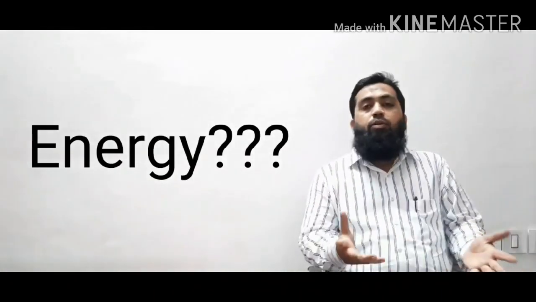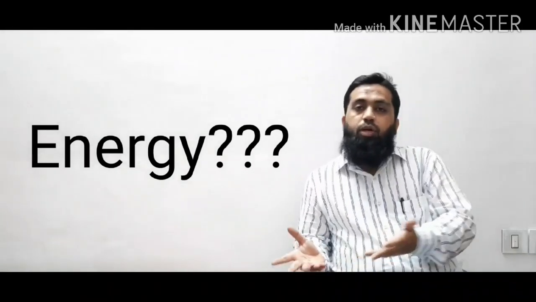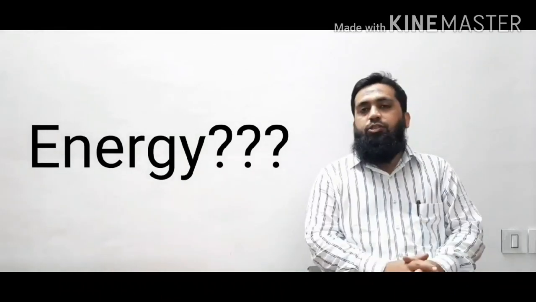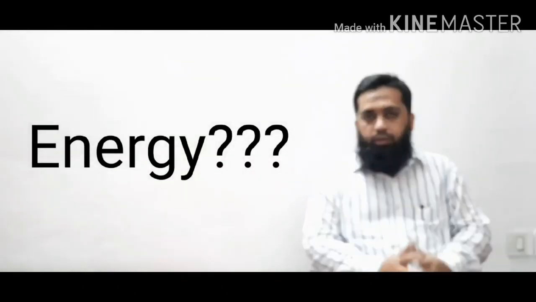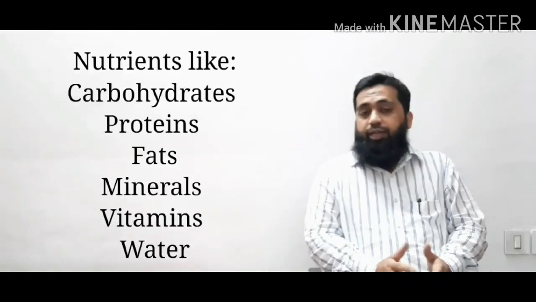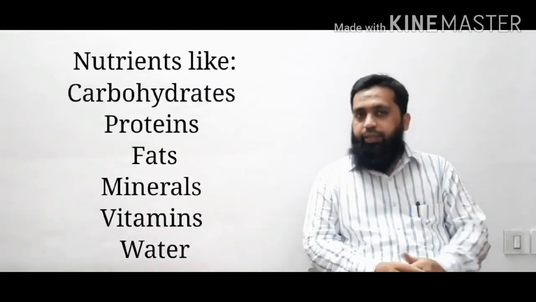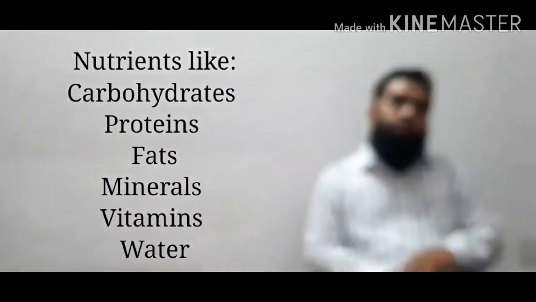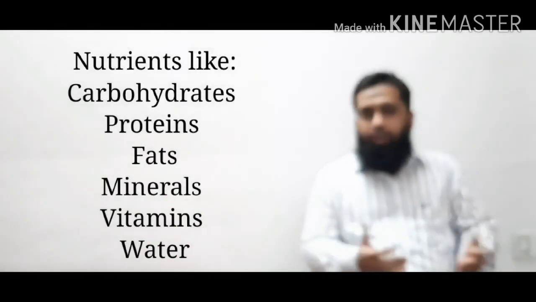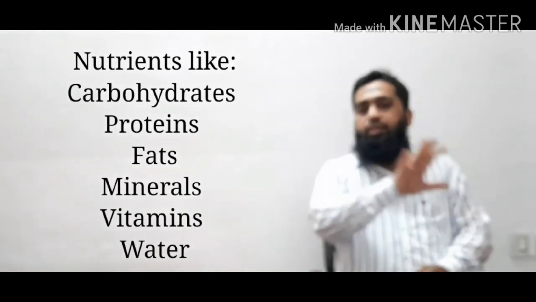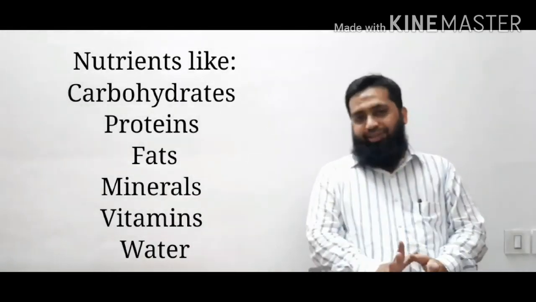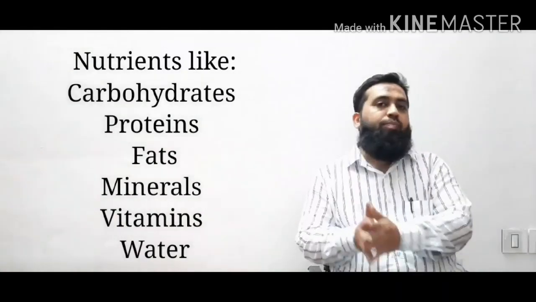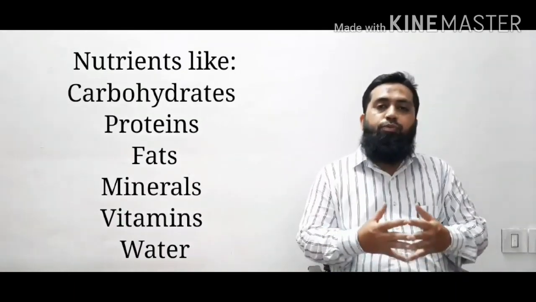Now from where do we get all this energy? Whether animals or plants, how do they get energy? The best source of energy is the diet, the food which we eat. From it we get nutrients like carbohydrates, fats, proteins, vitamins and minerals. Water is the main part of a diet. All these are sources of energy in our body. So human beings, animals and plants all get nutrients from the diet.